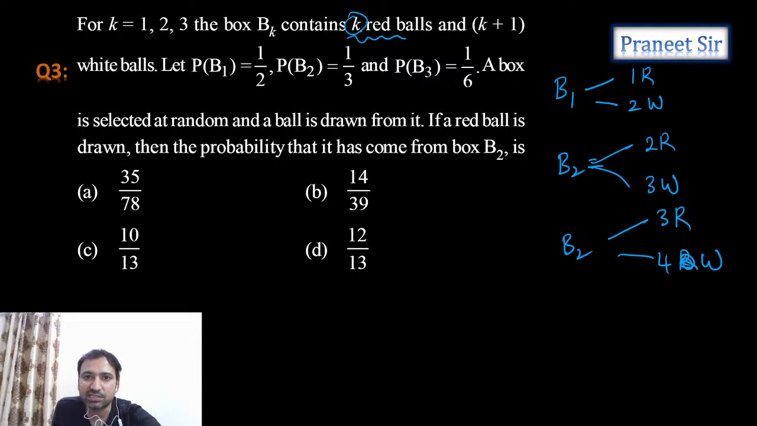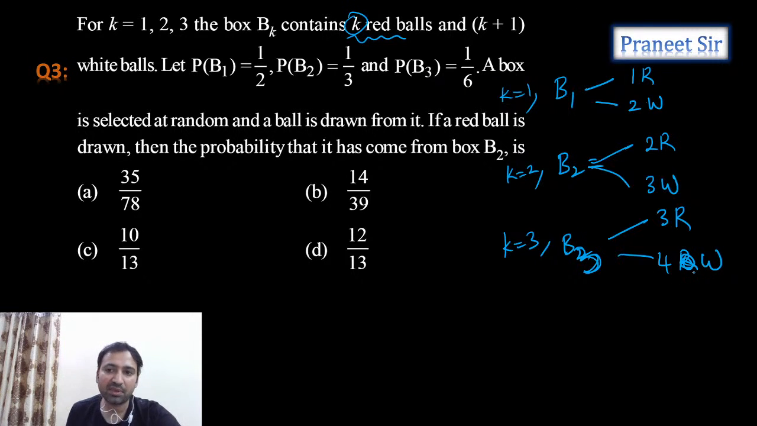I just substituted k equal to 1. If you substitute k equal to 1, 2 and 3, we get: box B1 contains 1 red, 2 white. Box B2 contains 2 red, 3 white. Box B3, this is B3 guys, contains 3 red and 4 white. Right.